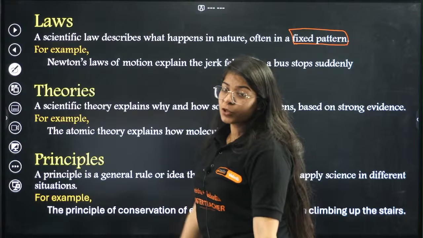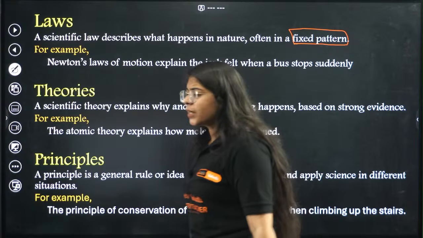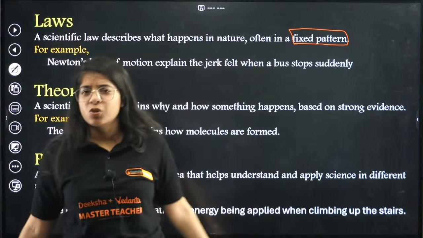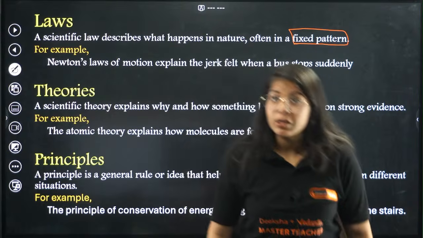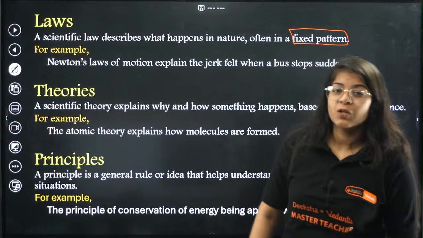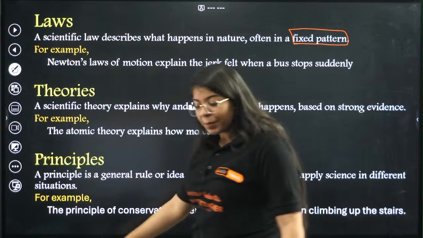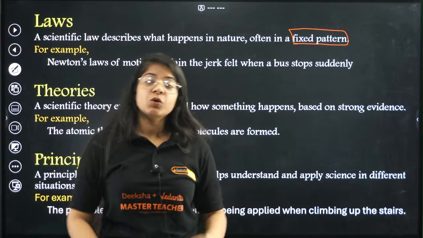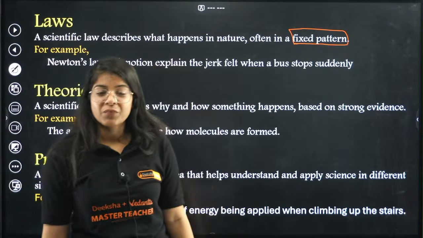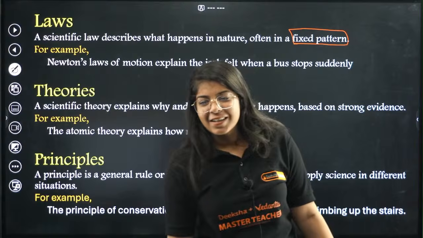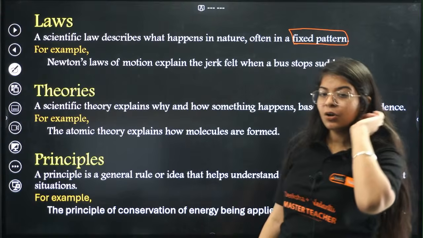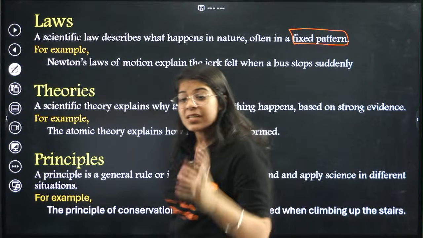If you jump, you will always come down, no matter where you are on this whole earth, unless you jump so high that you leave the gravitation of earth. But right now if you jump, you are always going to come down, right? That is gravitational law.